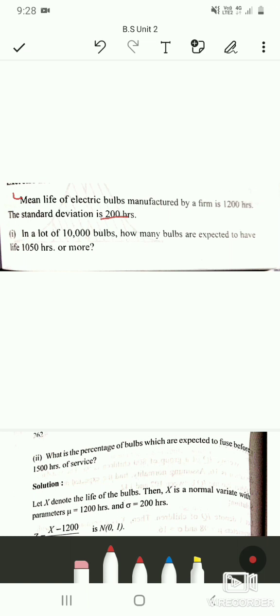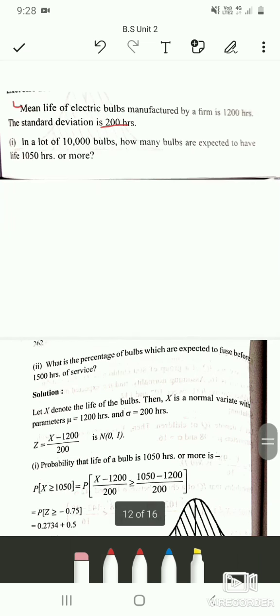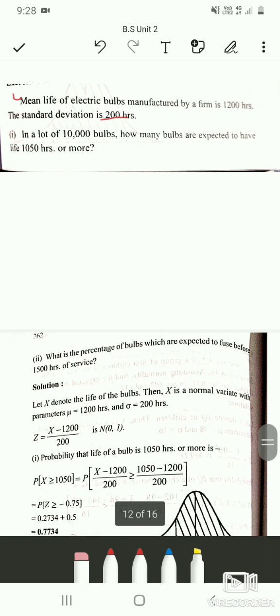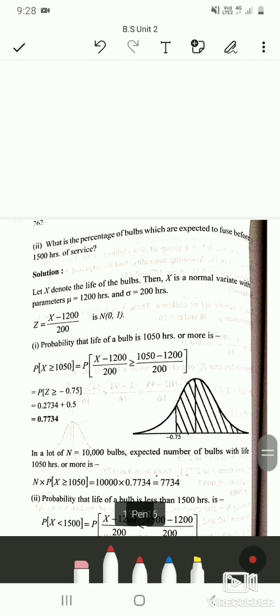In a lot of 10,000 bulbs, you want to find out how many bulbs are expected to have a lifespan of 1050 hours or more. The next sub-question asks what percentage of bulbs are expected to fuse before 1500 hours of service. So we'll see how to solve this.